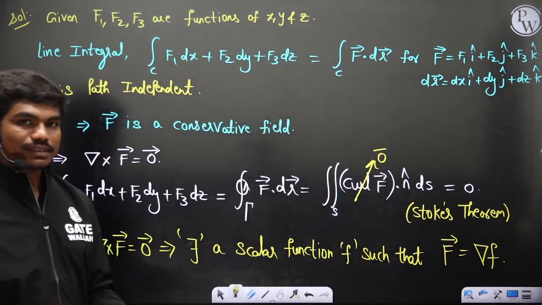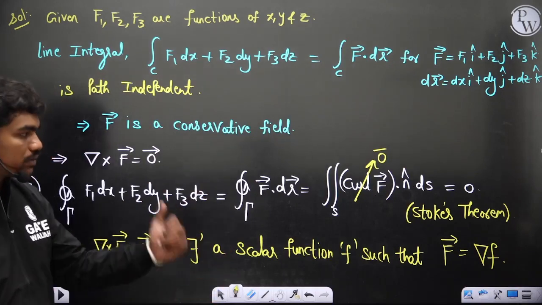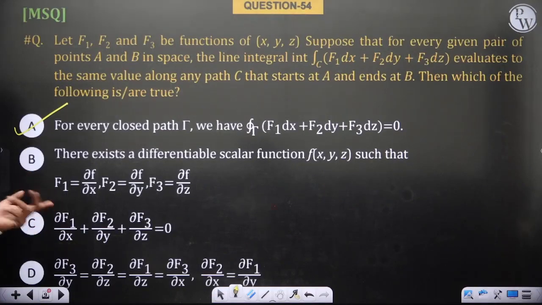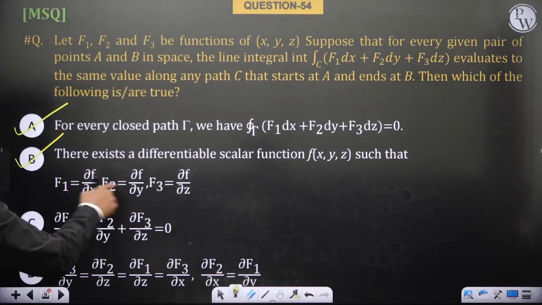This vector field can be represented as the gradient of some scalar point function, with components for x, y and z correspondingly.